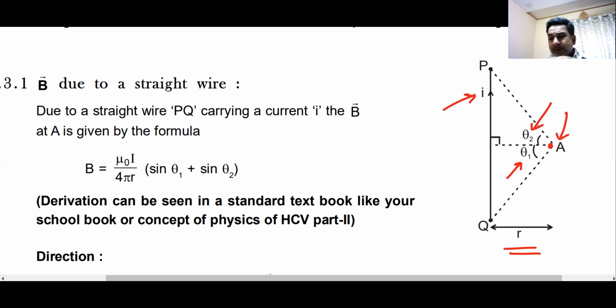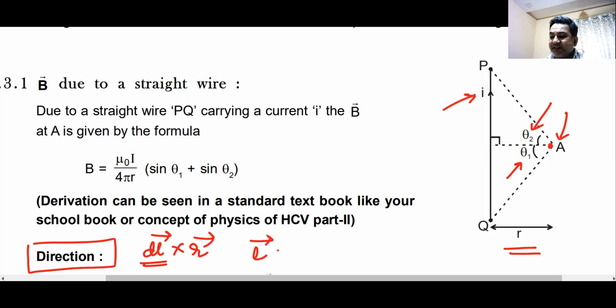Yes. How do we find out the direction of this? You can simply do dl cross r. If you find a problem in doing dl cross r, you can simply consider it as I cross r. You put your thumb in the direction of I, you move your fingers in the direction of r, and then you curl your fingers, and that will give you the direction of the magnetic field. Yes or no? We understand this, everyone?